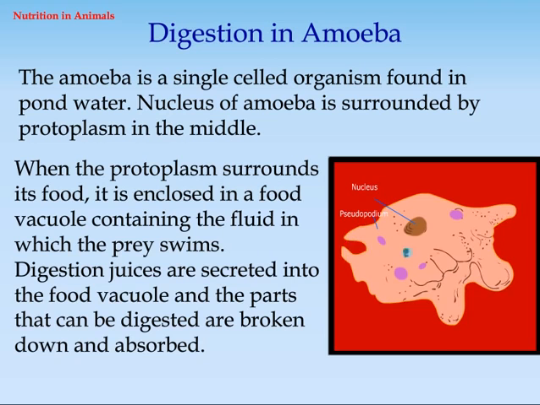Digestion in amoeba. The amoeba is a single-celled organism found in pond water. The nucleus of the amoeba is surrounded by protoplasm in the middle. When the protoplasm surrounds its food, it is enclosed in a food vacuole containing the fluid in which the prey swims. Digestive juices are secreted into the food vacuole and the parts that can be digested are broken down and absorbed.